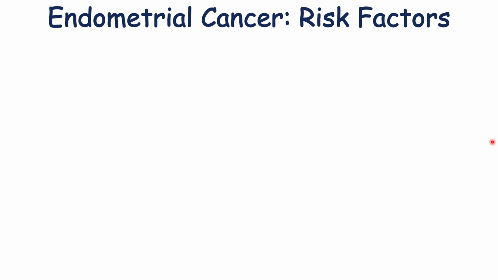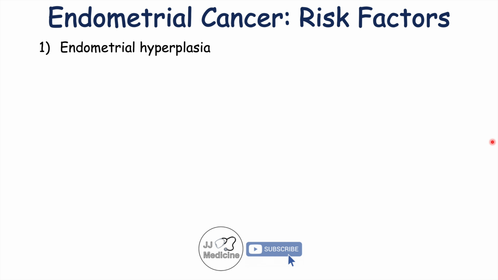So now that we know how the endometrium responds during the menstrual cycle and how it responds to both estrogen and progesterone, we're going to better understand why the following are risk factors. So the first risk factor is endometrial hyperplasia. We just mentioned that endometrial hyperplasia is an abnormal thickening of the endometrium, and this is essentially a premalignant thickening of the endometrium. So this is one step on the way toward endometrial cancer.